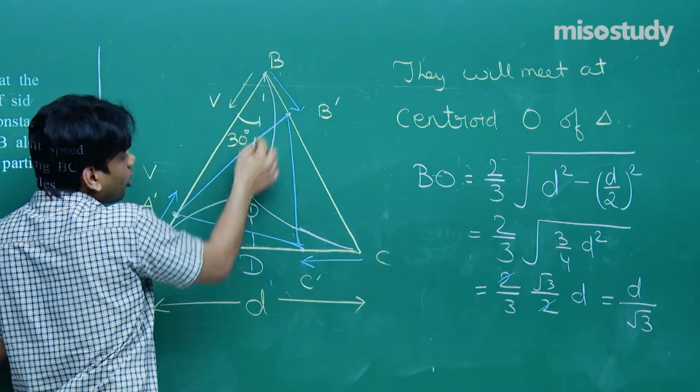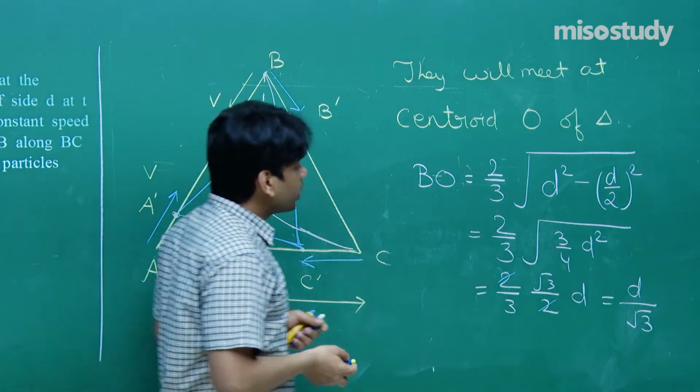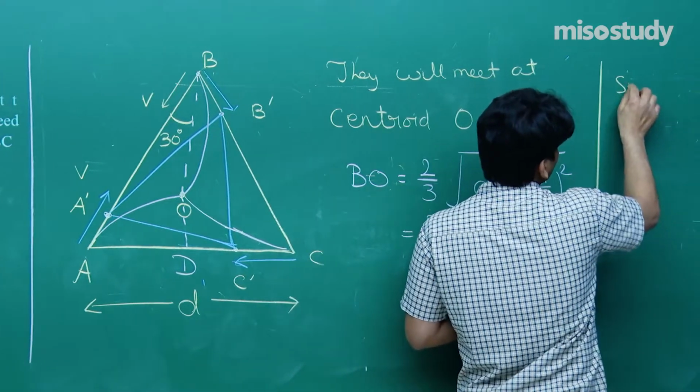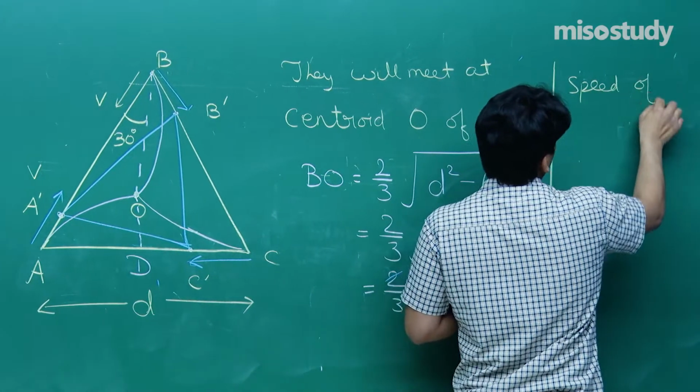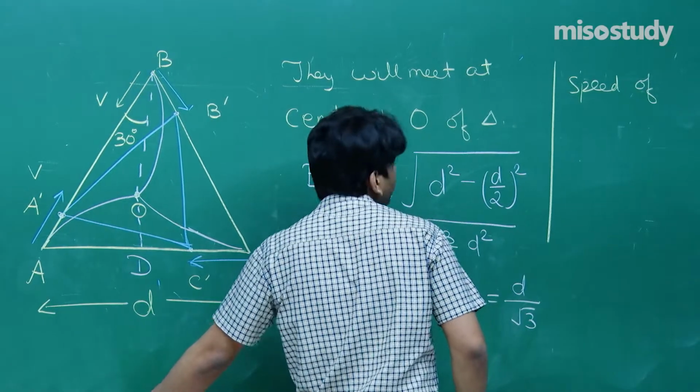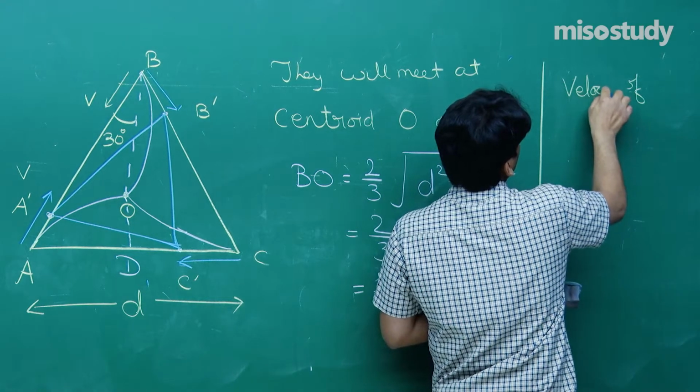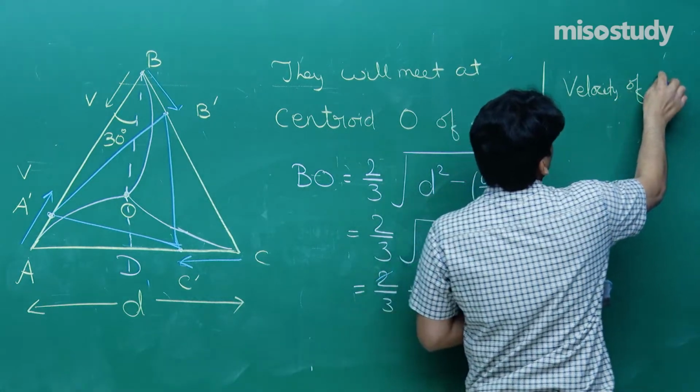So its speed along BO will be V cos 30 degrees. So let me write the velocity of B along BO.